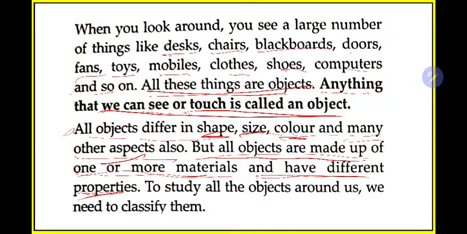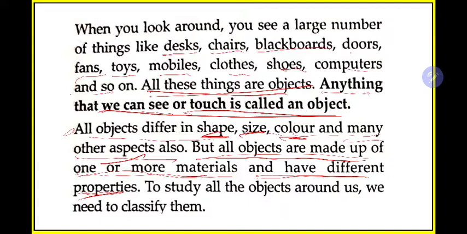First, you need wood, then you need nails, then you need some skilled workers. Okay, then you need some machines to cut these instruments. So these are the different materials you are using. So they are telling us that all the objects, whatever you see around you, are made using one or more materials. Different materials are united together to form the object.